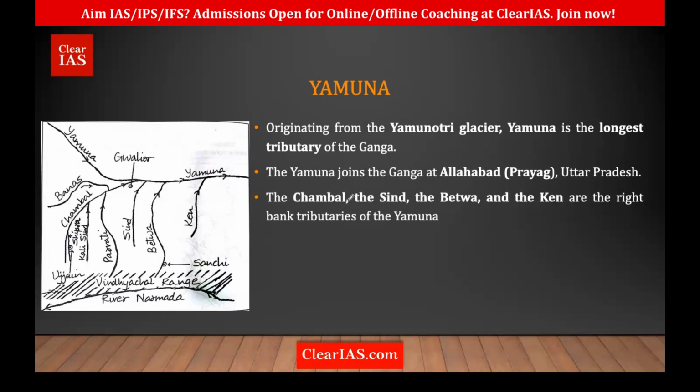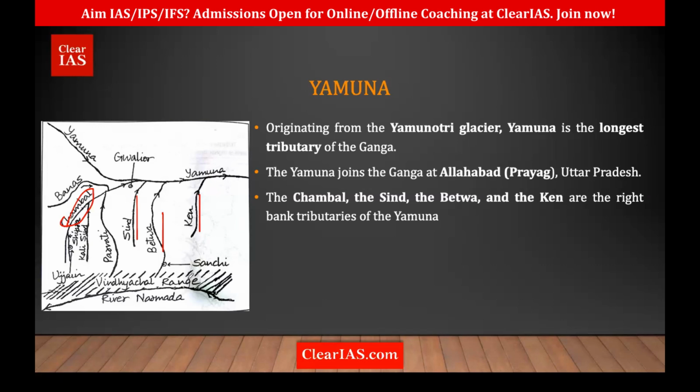So what are the tributaries of Yamuna? Four important tributaries: Ken, Betwa, Sindh, and Chambal. You know Ken and Betwa because we always talk about the Ken-Betwa interlinking project. Then there is Sindh, and also Chambal. Chambal's tributary is Banas. Banas is coming from where? The Aravalli ranges, and all the rest are coming from the Vindhyan range. So it's coming from the south.